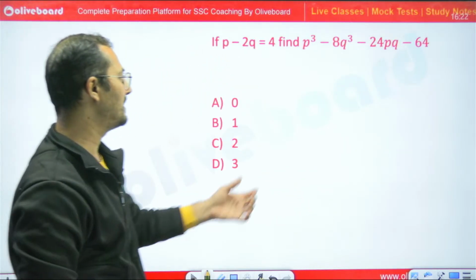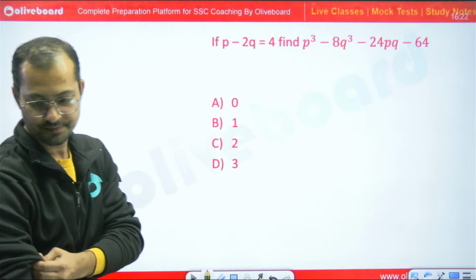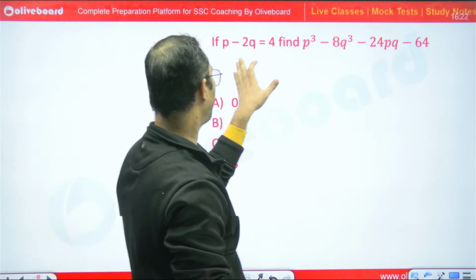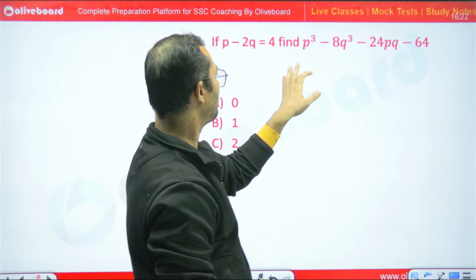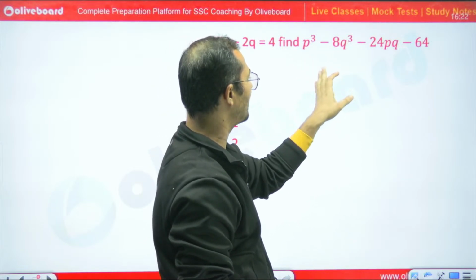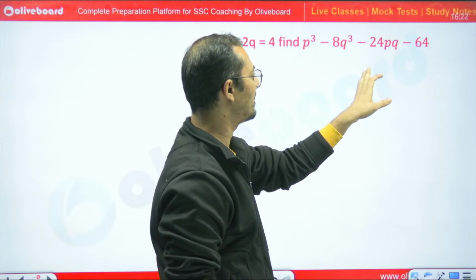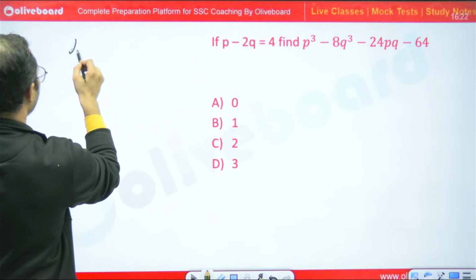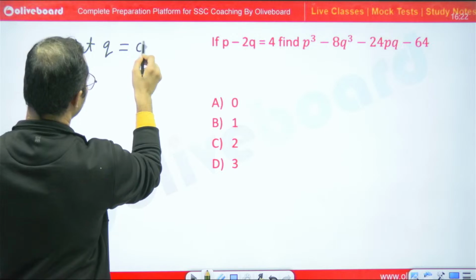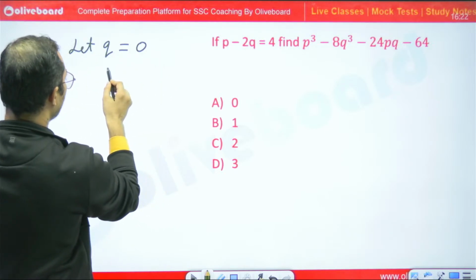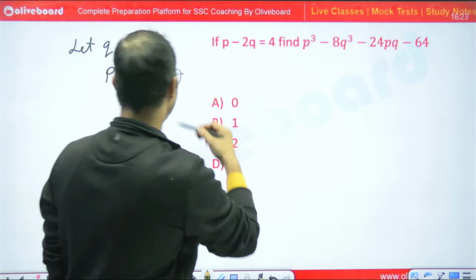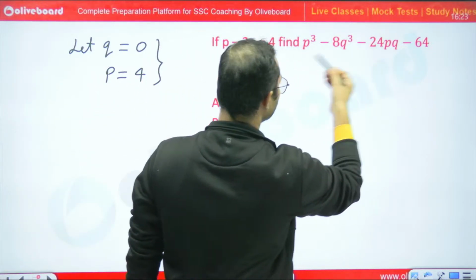Now tell me what would be the answer for this question. Yes, please, everyone. See, p minus 2q is equal to 4. Find p cube minus 8q cube minus 24pq minus 64. See, here we can assume that let q is equal to 0. If q is equal to 0, so p would be equal to 4, right? So just put these values, or substitute the values of p and q in the given question.